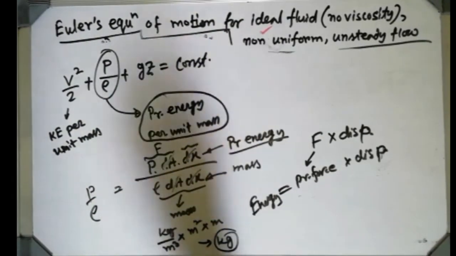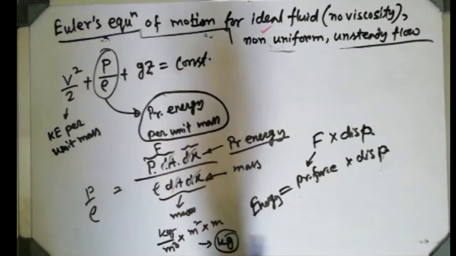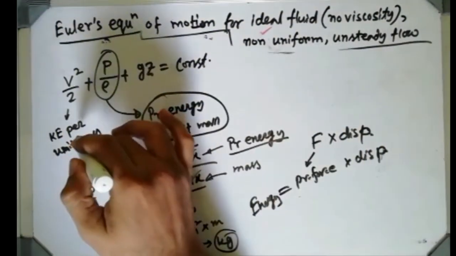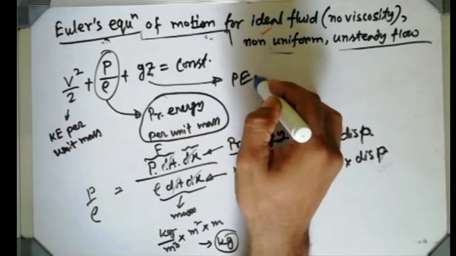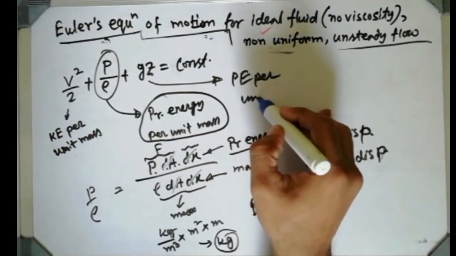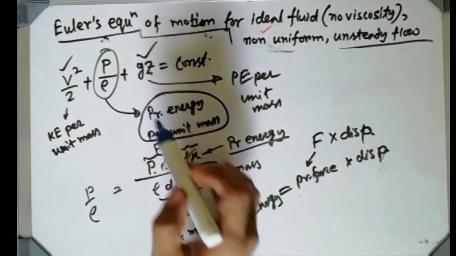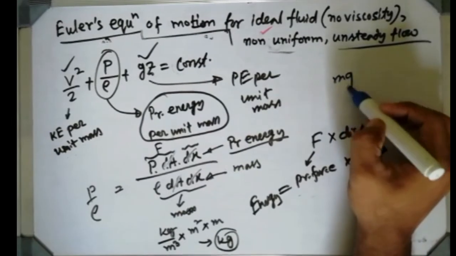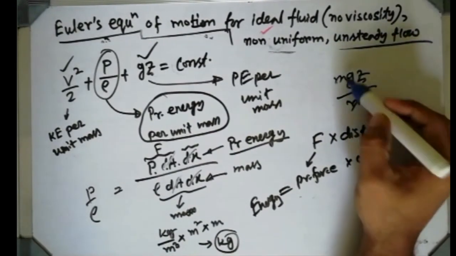You have to understand. All the books will write that this is pressure energy per unit mass, that is kinetic energy per unit mass, that is potential energy per unit mass. These two terms are very easy to understand, because potential energy is nothing but mgz, and divided by m, it cancels, z will be there.